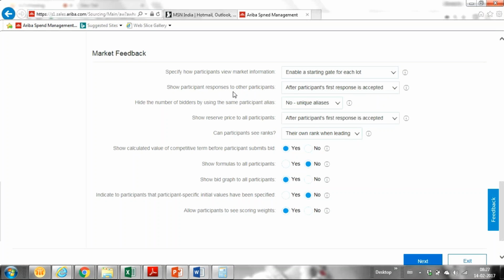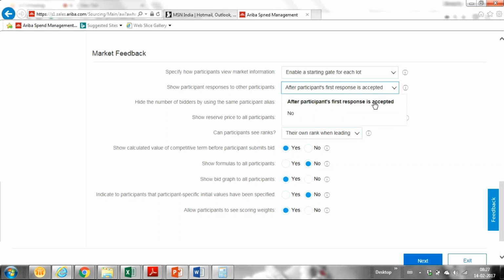Show participant response to the other participant. As it's a competitive one, we can have this one. So after participant's first response is accepted, which means we send the event to the supplier, the supplier responded, and after that we accept that response. It's not like he gave some XYZ response and we do not like it.